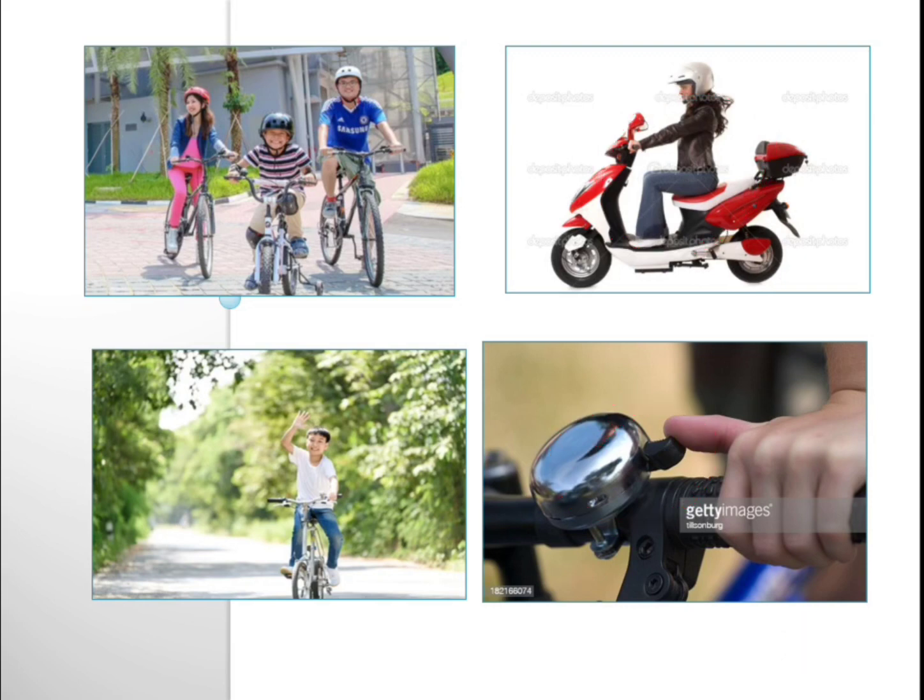Okay children, now coming to the other vehicles like cars, trucks, vans, all these have seat belts. So they always need to fasten the seat belt. Not only the driver, the other people also in the car should always fasten your belt, so that it makes you secure.